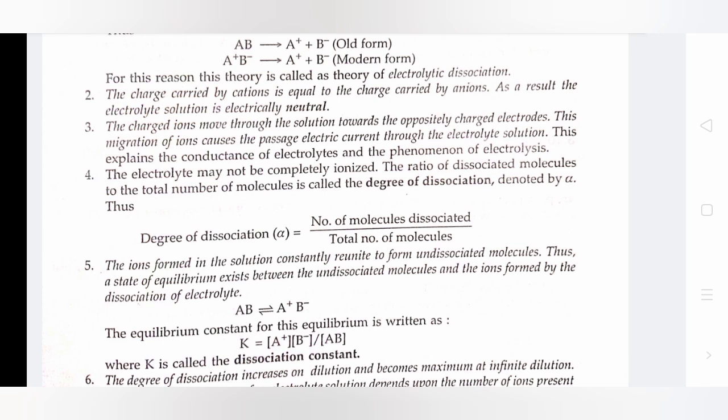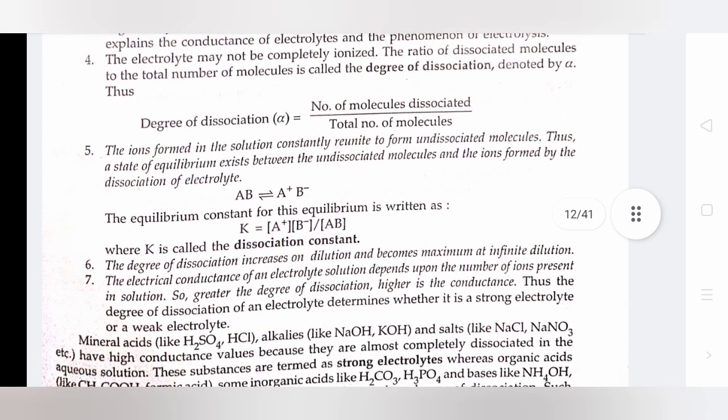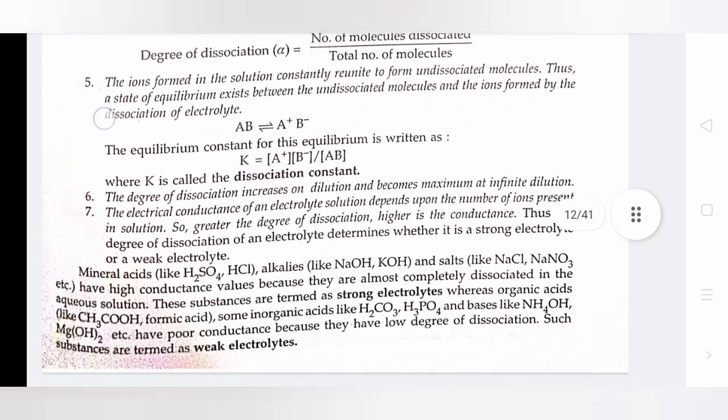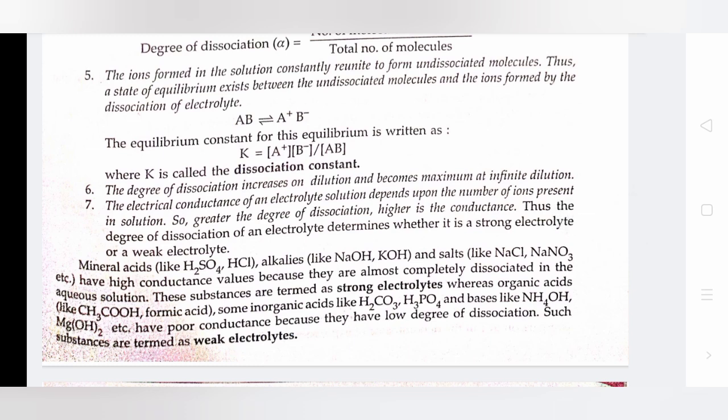Next, the ions formed in the solution constantly reunite to form undissociated molecules. Thus, a state of equilibrium exists between the undissociated molecules and the ions formed by the dissociation of the electrolyte. The equilibrium constant for this equilibrium is written as K equals [A+][B-] divided by the concentration of AB, where K is called the dissociation constant. Sixth, the degree of dissociation increases on dilution and becomes maximum at infinite dilution.